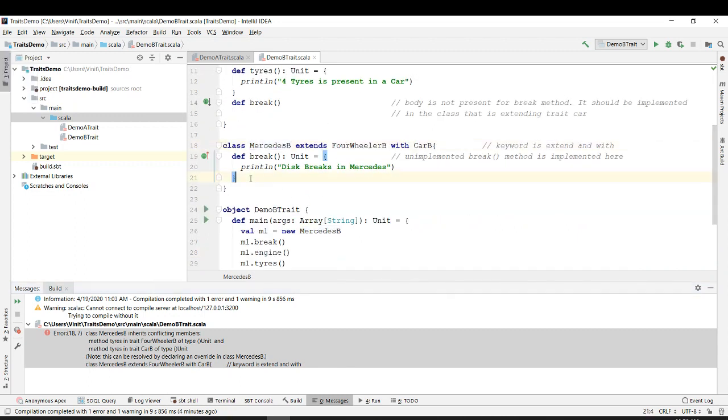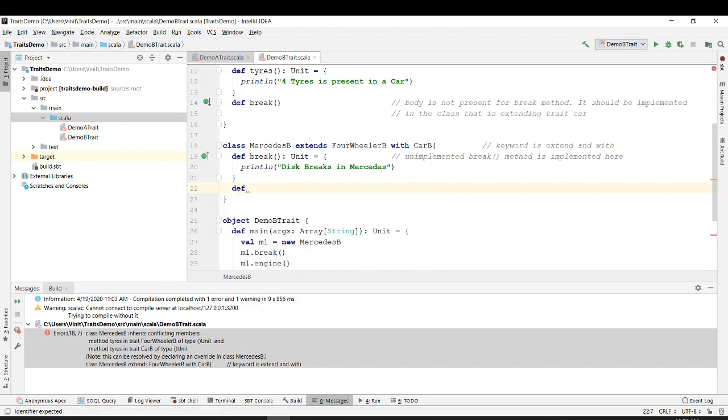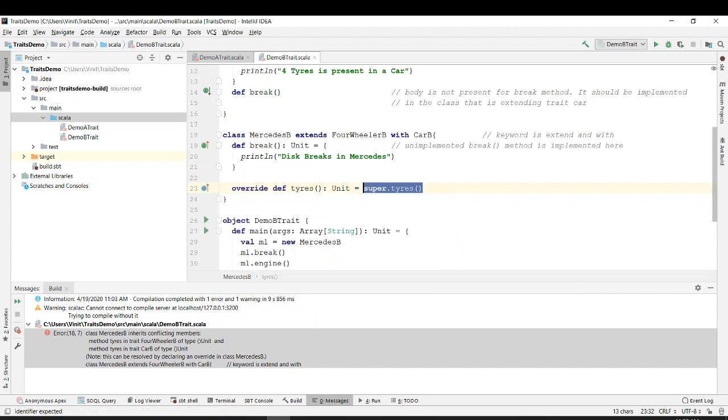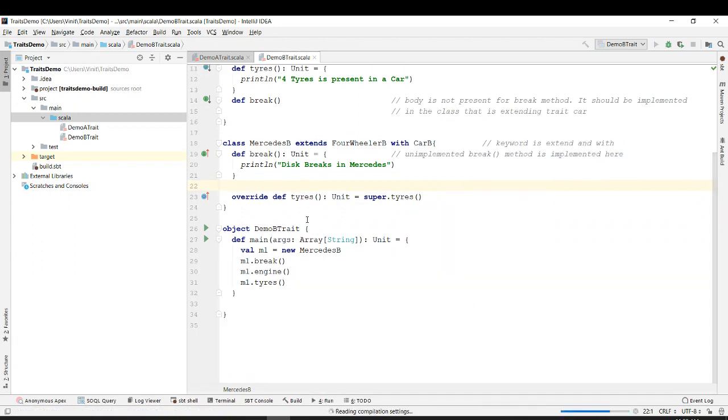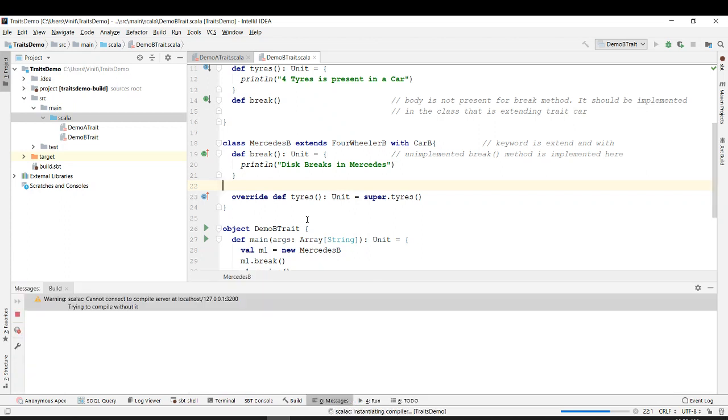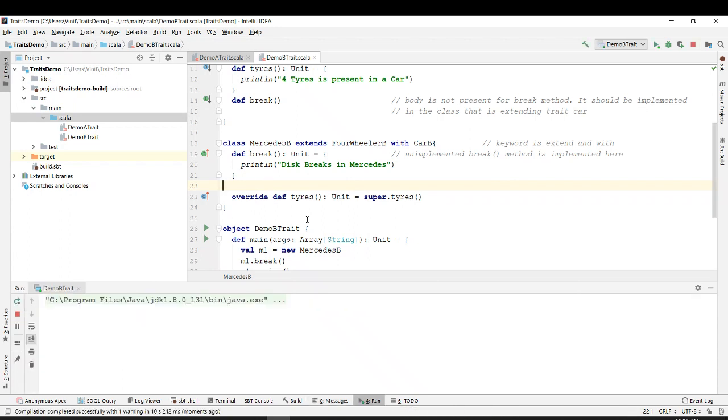You have to define over here as well. def tires. So what you are doing is you are overriding it and you are giving something called a super. So you just have to write def tires and it will automatically come as super dot tires. Okay, and just try to run it. This is the thing that I was missing, to use this super dot tires.